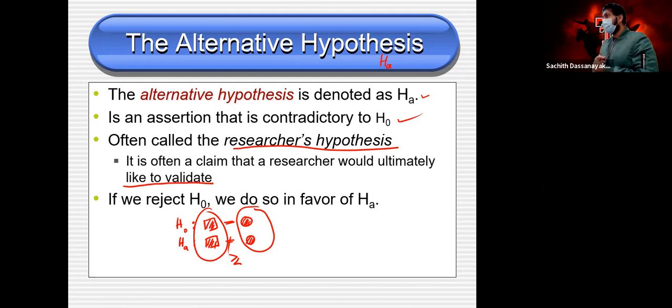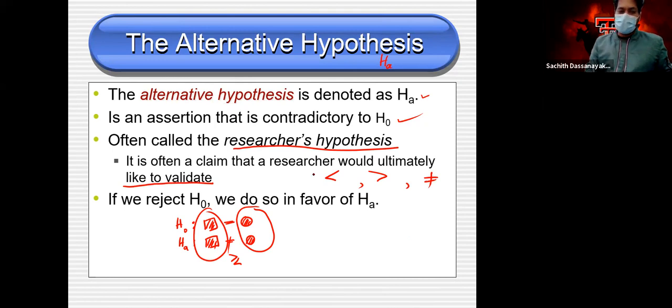It can be greater than, less than, or unequal, like not equal. But it can be only these three: less than, greater than, or not equal. There is no less than or equal, or greater than or equal case for the alternative hypothesis.